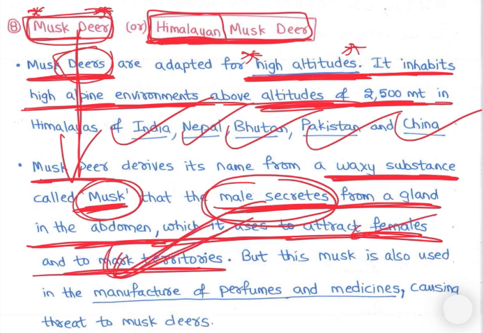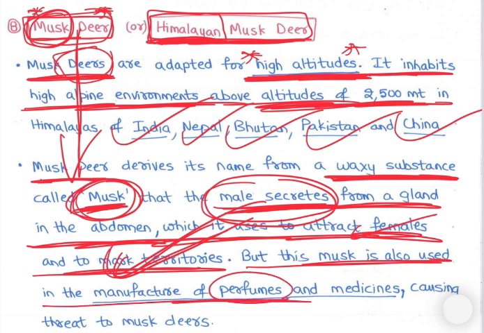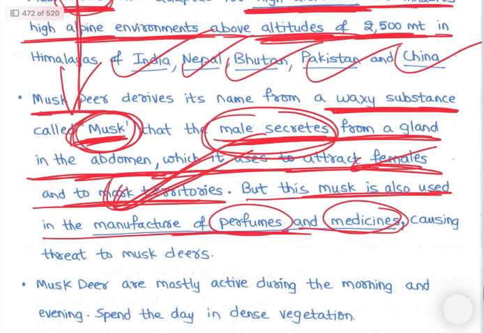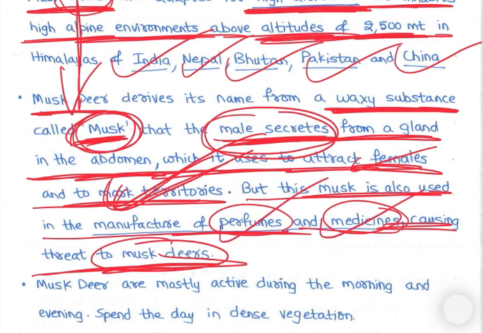Now, it has quite a nice smell, right? So that musk is used in perfumes, right? In expensive perfumes they use the musk of the musk deer. So you can see in famous perfumes, the ingredients will include musk, right? This musk is also used in the manufacture of perfumes and medicines, causing threat to musk deers. So the threat comes because of perfume, right?